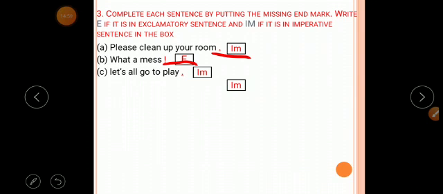Okay. Then C1, let's all go to play. This sentence ends with a full stop, so here we put a full stop, and in the bracket we write Im. Then last one, D1. Don't put your finger in it. Here we have to put a full point, and in the bracket we write Im. Got it?